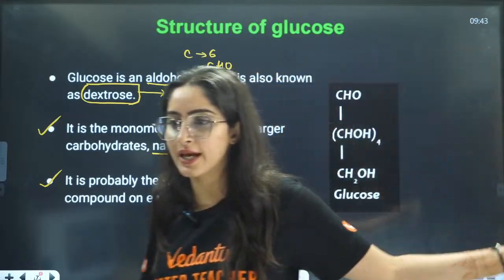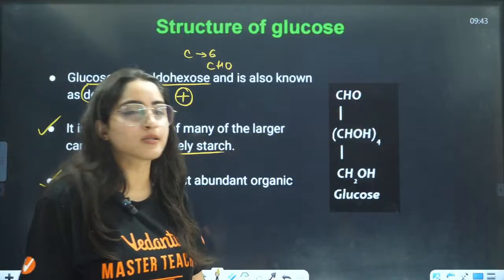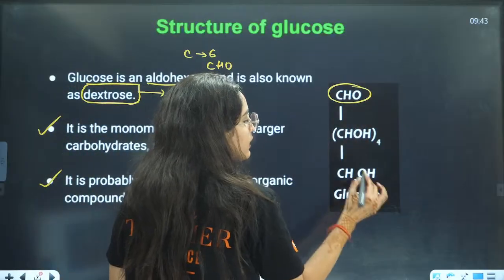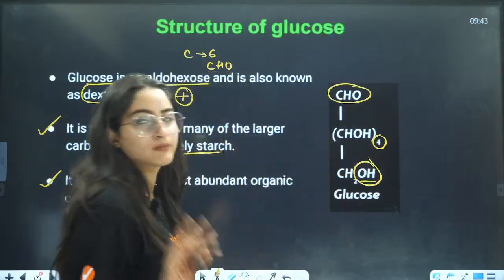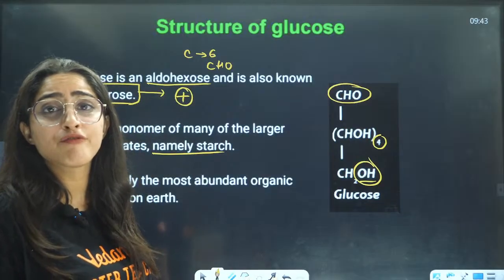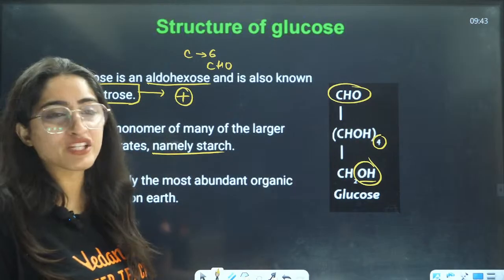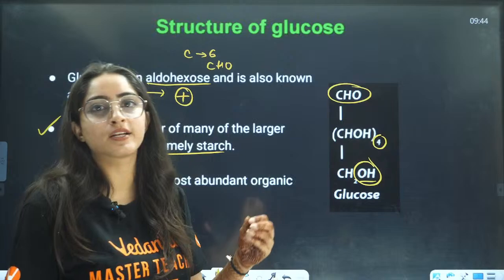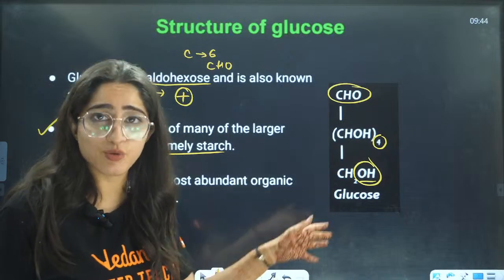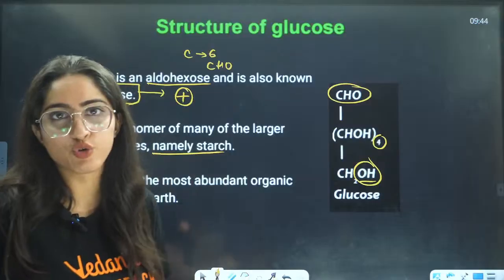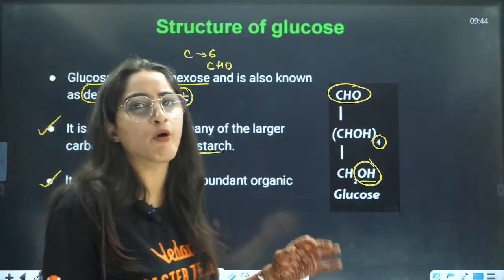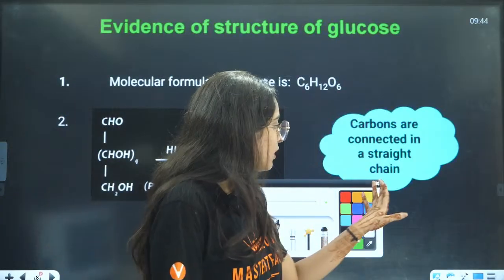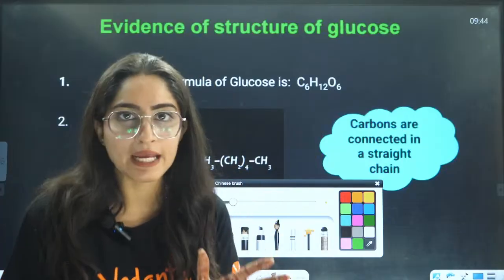Now, as you can see here, this is the structure of glucose. We will talk about all the things here. This is the aldehyde. These are the 4 and 5, 5 OH groups. Is it pentose? No, it is basically hexose only, but it has 5 OH groups. Some of them are primary, some of them are secondary. Now, let us see one by one how you can construct the structure of glucose.